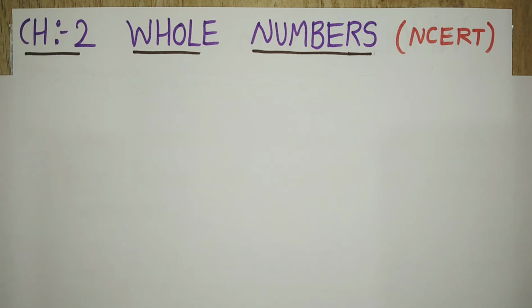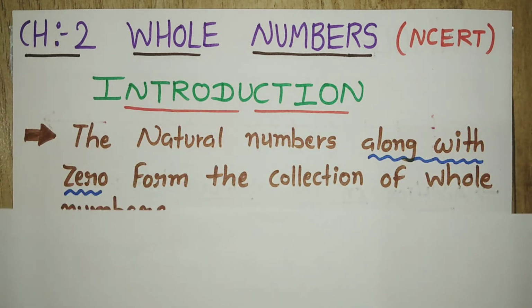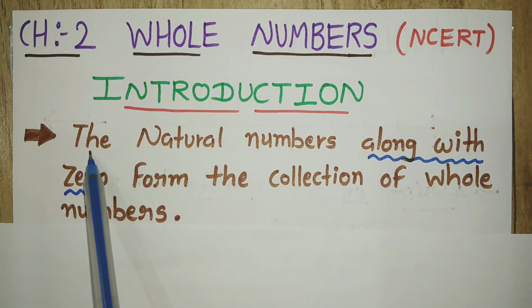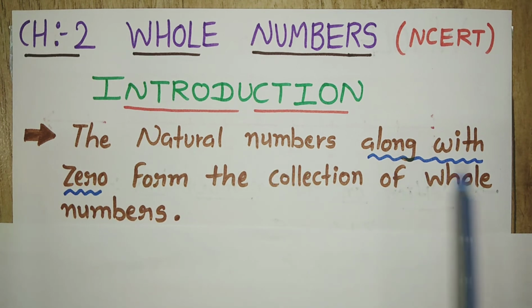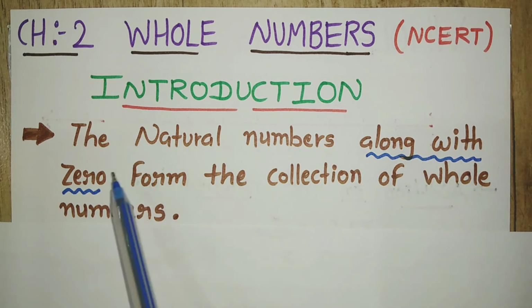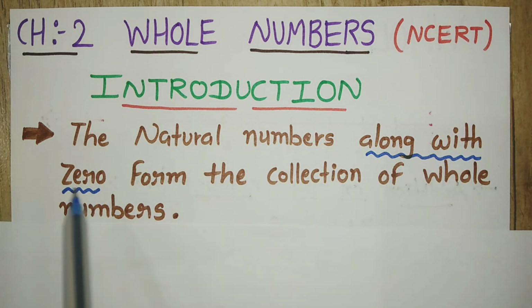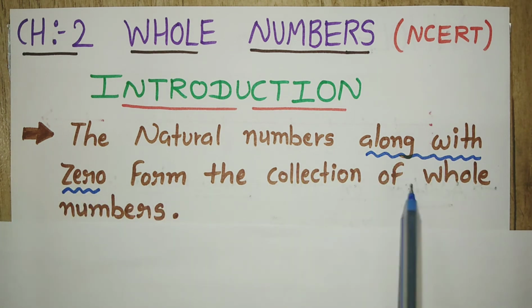We have heard the word number. We have heard the word numbers in our regular life. But what is a whole number? So here the definition of the whole number is, first we will start from the introduction. The natural numbers along with zero form the collection of whole numbers.